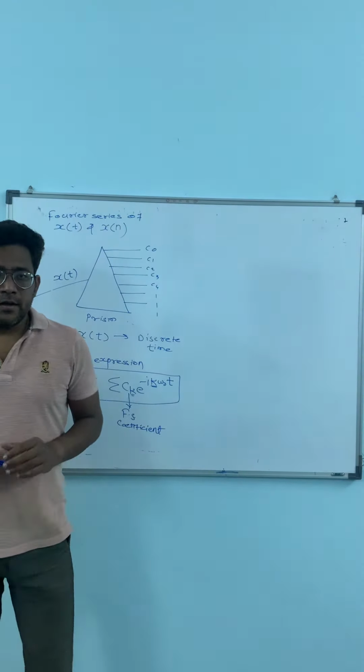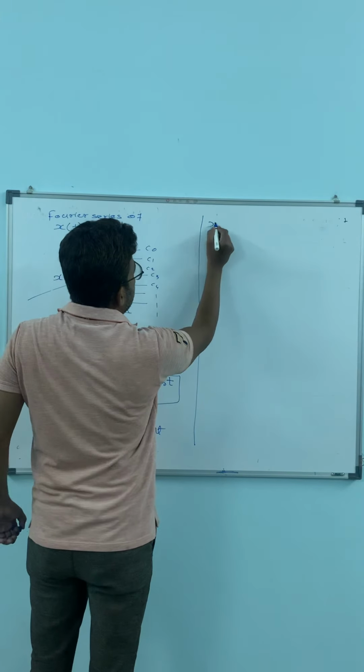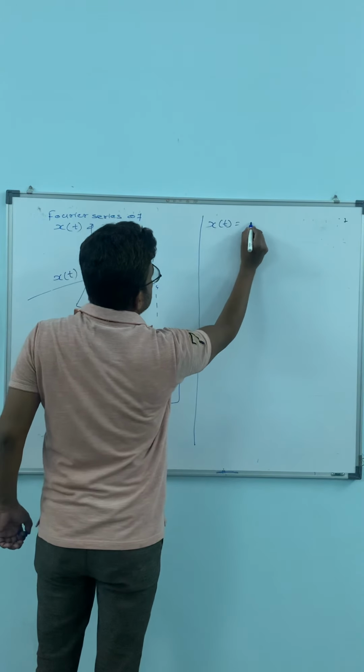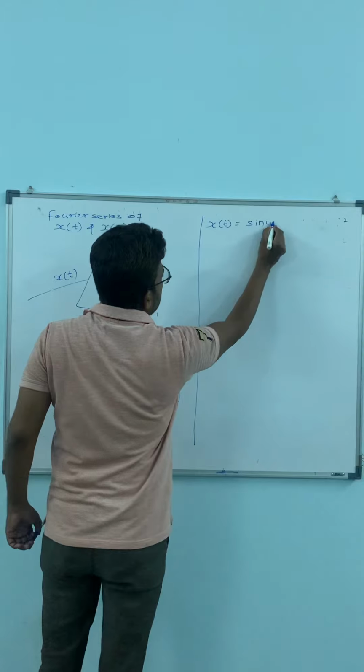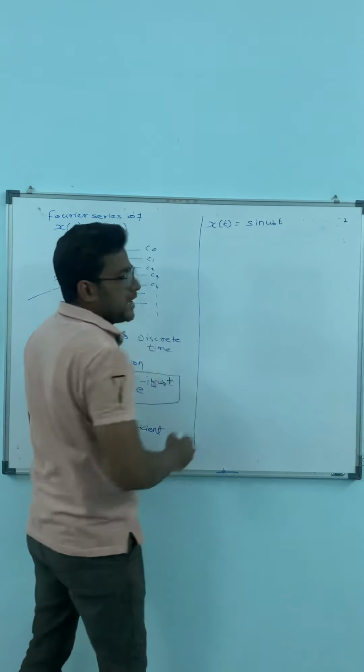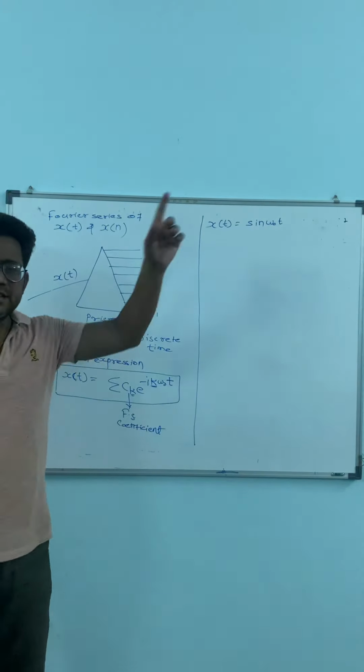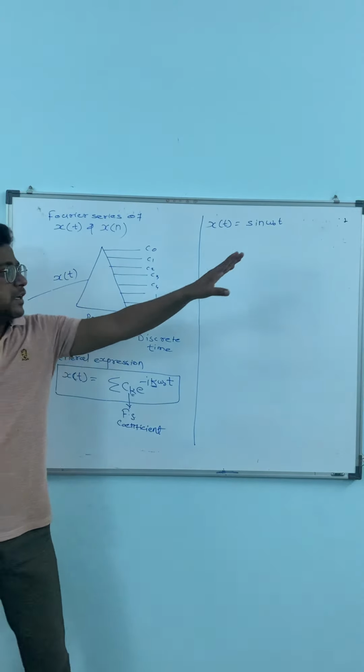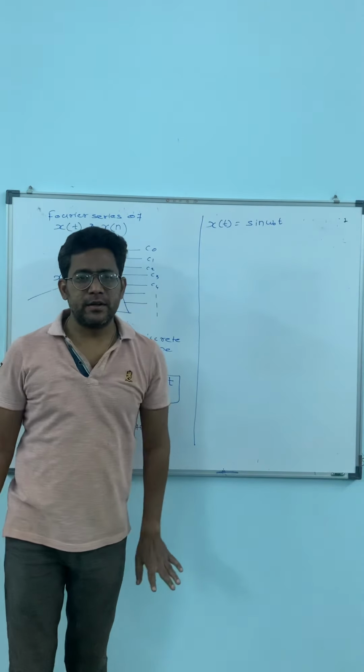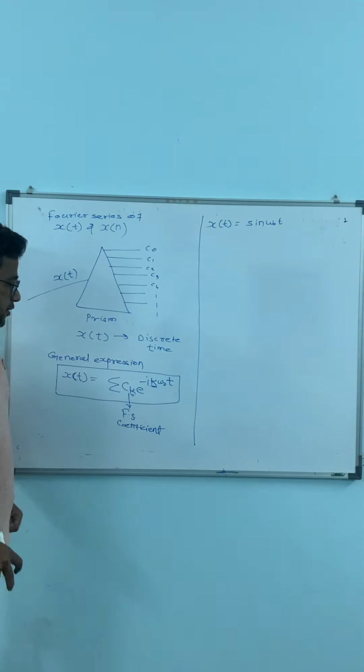Okay, now we are going to take one example which is very easy. Consider x of t given as sine of omega 0 t. Omega 0 is not a new concept. You can change the notation; in some books it is written as sine omega t only. Okay, there is no more confusion, right?